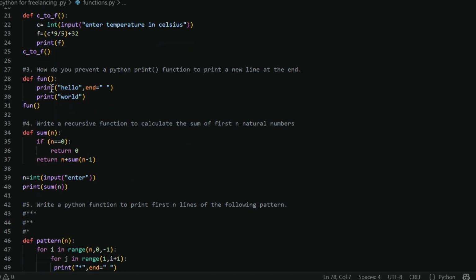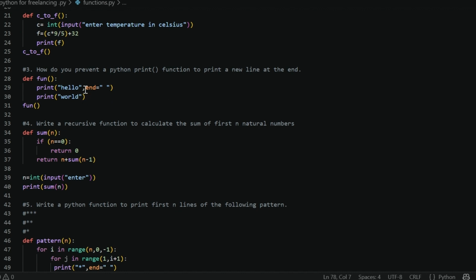Okay, now question number 3: how do you prevent a Python print function from printing a new line at the end? See, I have told you earlier that a print function means a new line. I think we have covered this in the previous lecture as well. If we didn't write this, what will happen? The hello and the world will be printed on the next line.